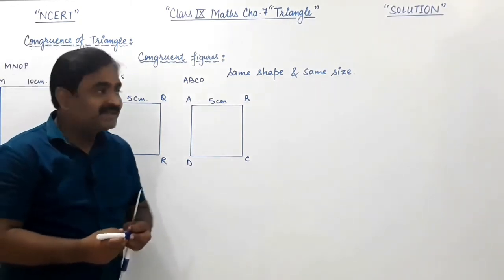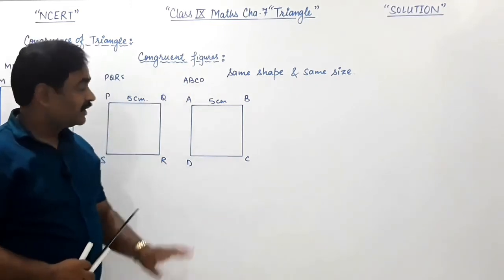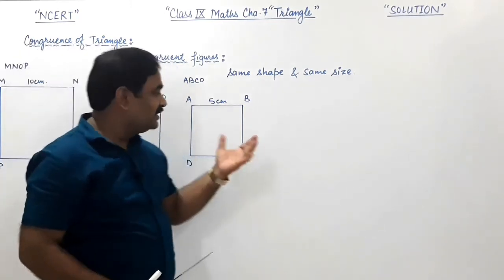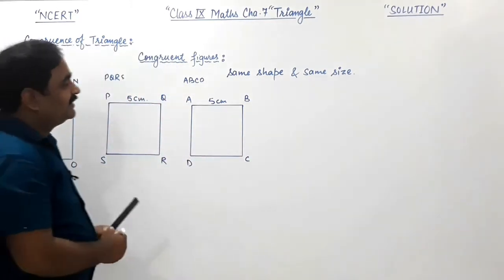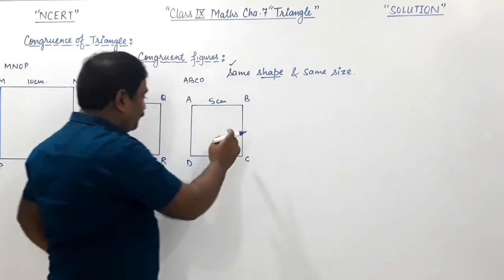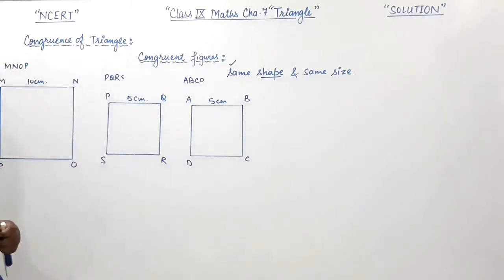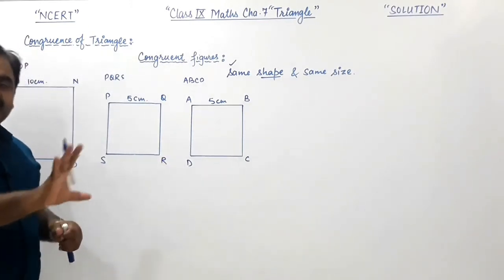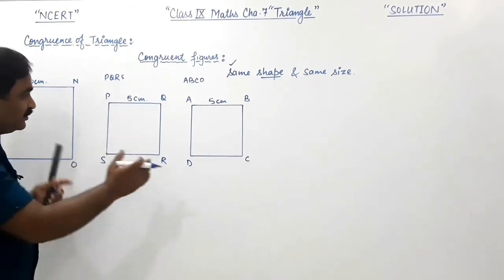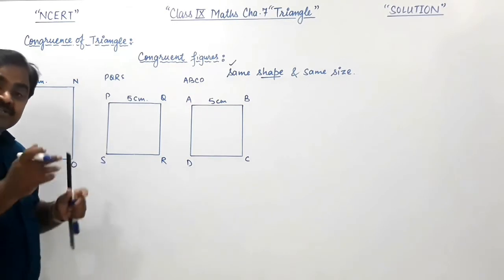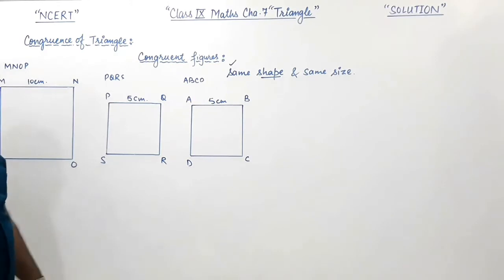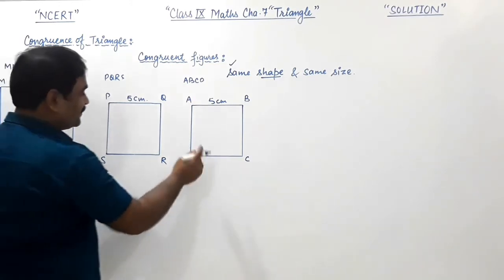Okay, so to understand the congruent figure, they all are having the same shape. Shape इन तीनों का सेम है. As it is given, the figures having same shape. तो फिगर तो तीनों का सेम है. Are they congruent? This we are going to understand with the help of these figures. क्या ये तीनों स्क्वायर्स जिसके शेप सेम हैं, they all are squared shape. Are they congruent? So let us understand this first.